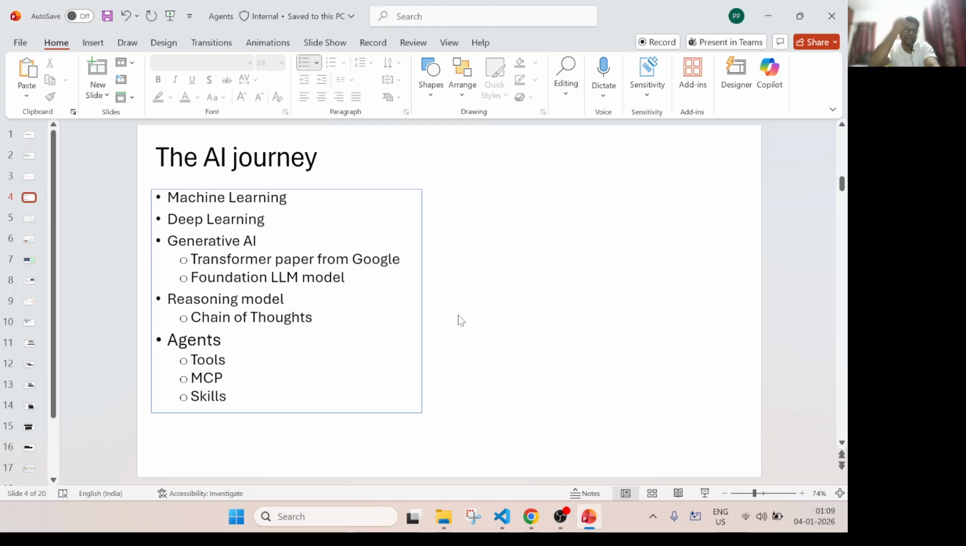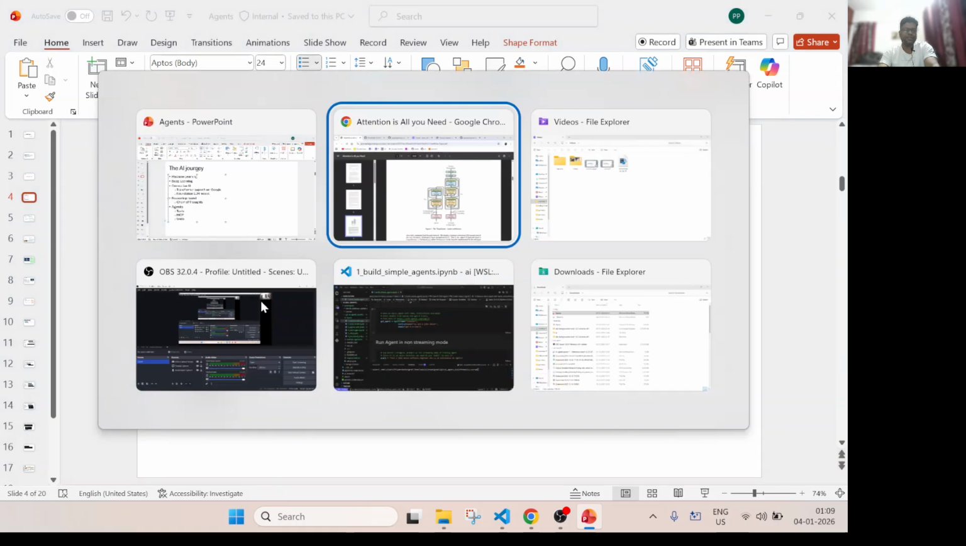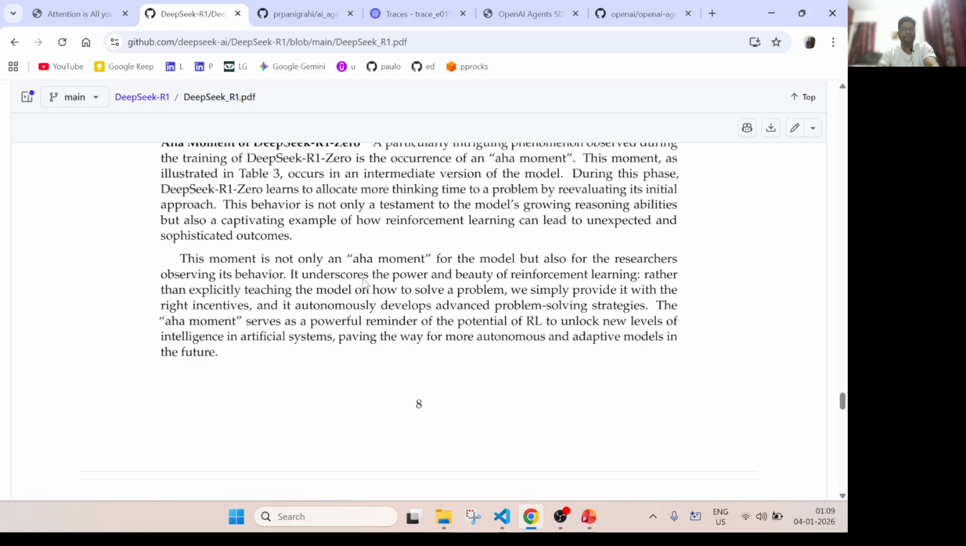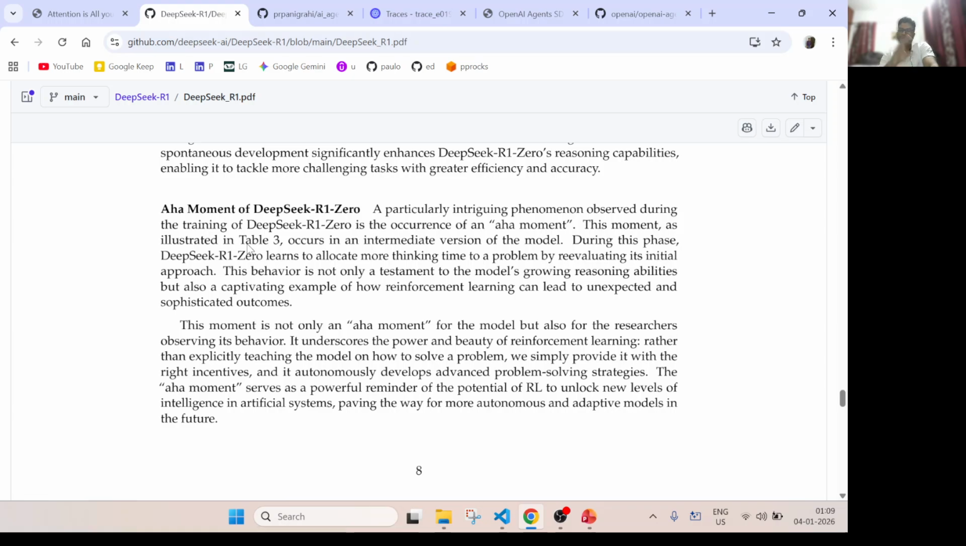That got resolved as the models improved. And another landmark breakthrough came, something called the reasoning model. This came from the DeepSeek paper. When they introduced that, they introduced a very nice word, something called thinking.